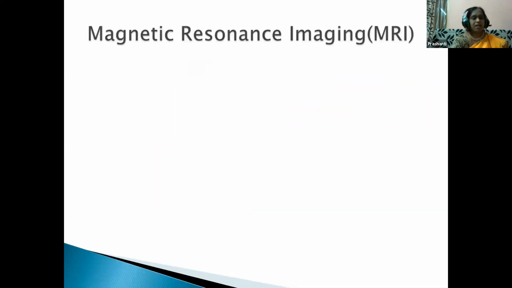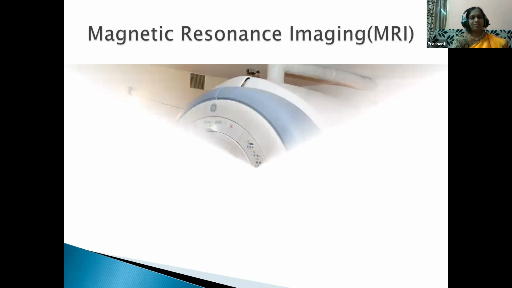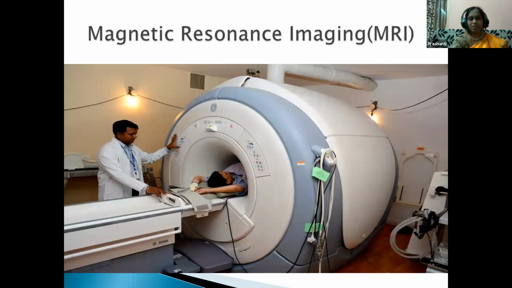The next comes magnetic resonance imaging, that is the MRI scan. Hope you all have known even this term also, children. Have you ever visited a scanning center? Okay, yes, MRI scan. So this is the MRI scanning machine, children.